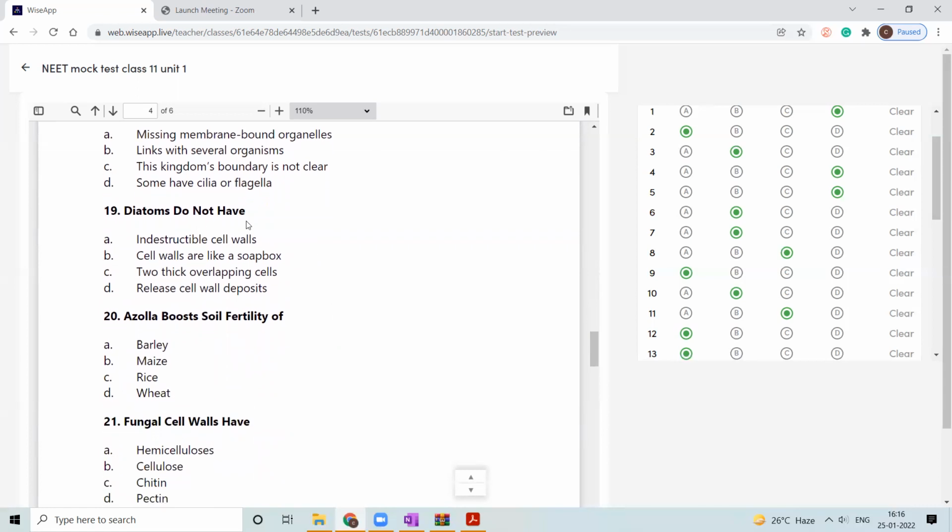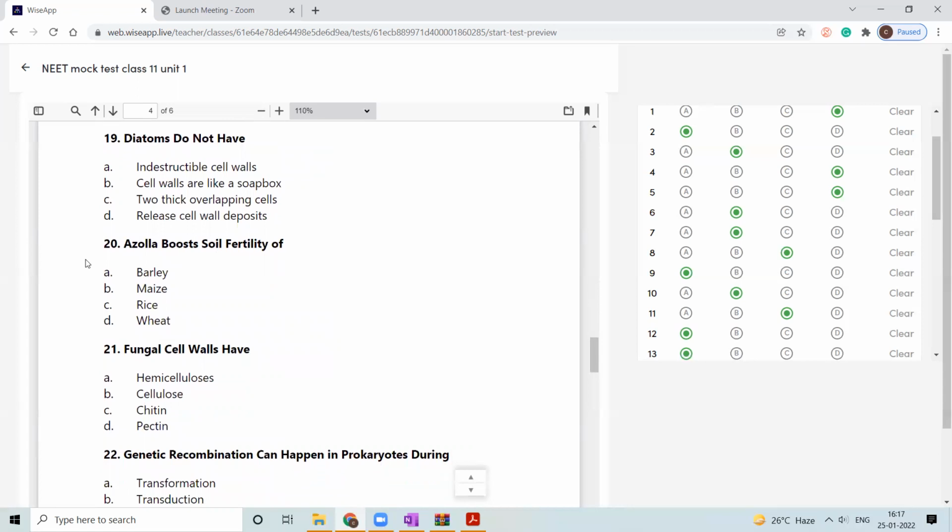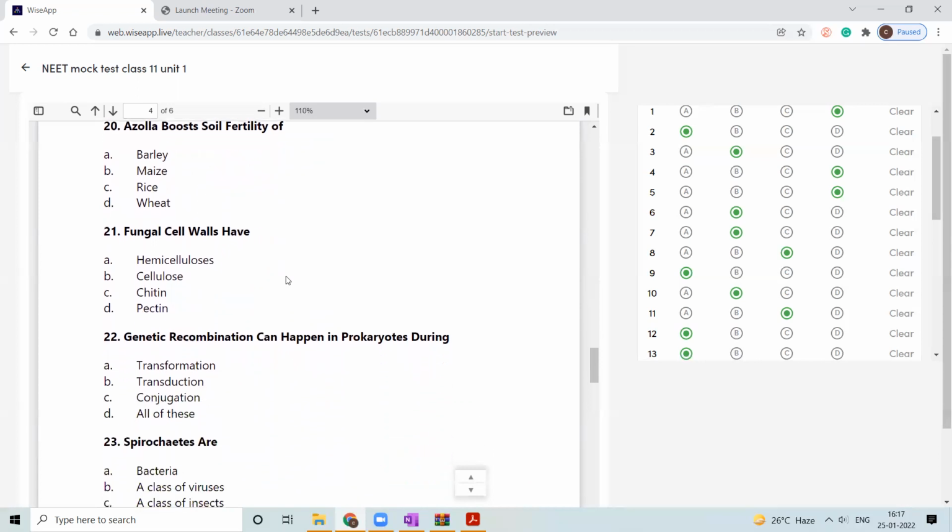Diatoms do not have indestructible cell walls. Cell walls are like a soap box, two thick overlapping cells, release cell wall deposits. So what is the answer? Two thick overlapping cells. Yes, that is the correct answer. C is the correct answer. Azolla boosts the soil fertility of barley, maize, rice. Yes, rice. Rice is the correct answer.